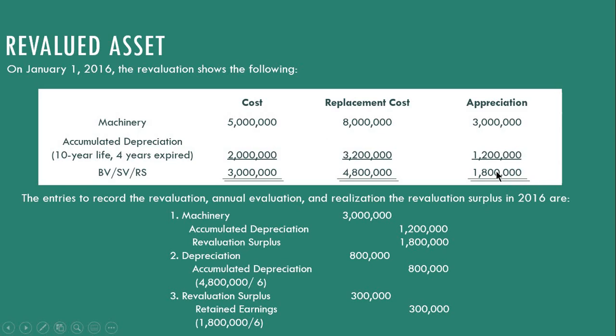Yun yung na-discuss natin. That's 1.8 million divided mo siya by 6. Ayan, 300,000. Transferred to retained earnings. So, ang revaluation surplus na-balance nga 1.8 million minus transferred to retained earnings nga 300,000. 1.5 million na lang yung balance ng ating revaluation surplus after on December 31, 2016.